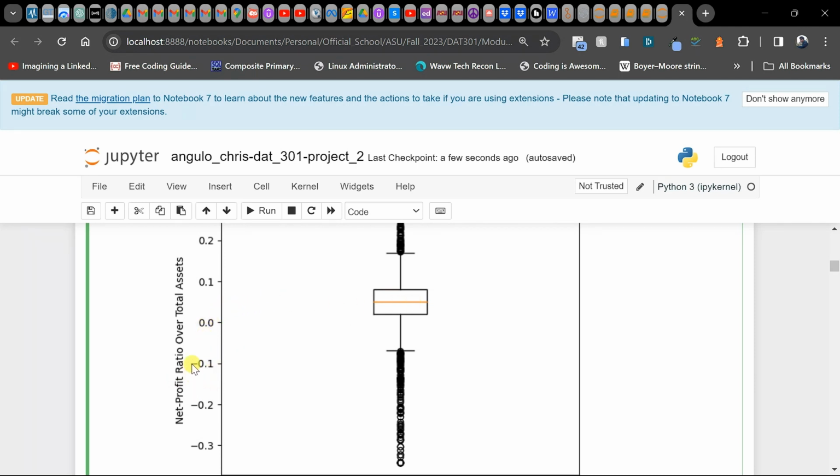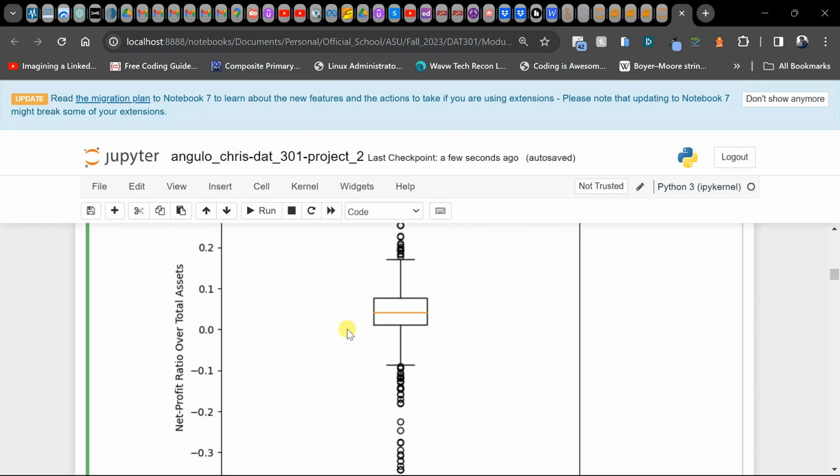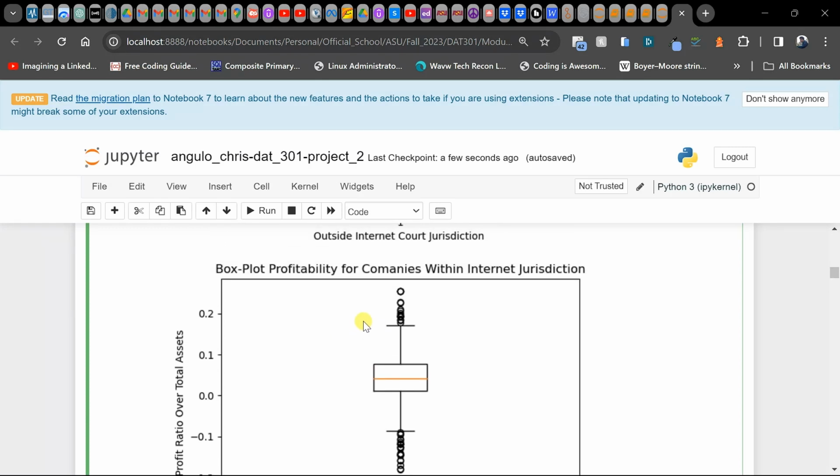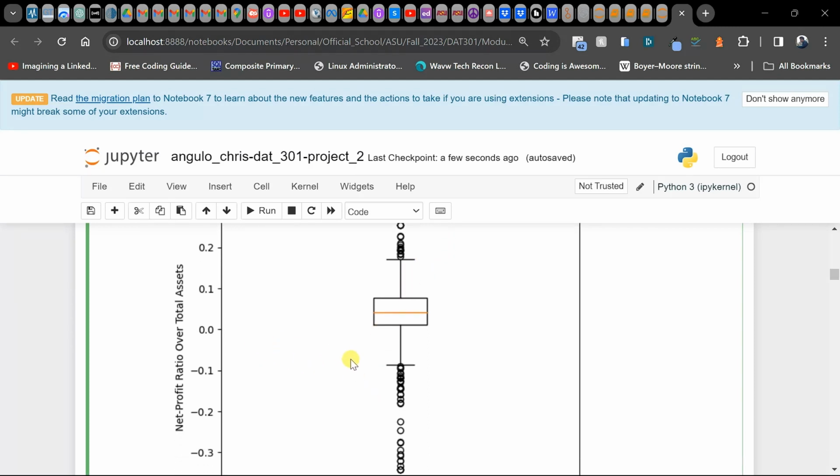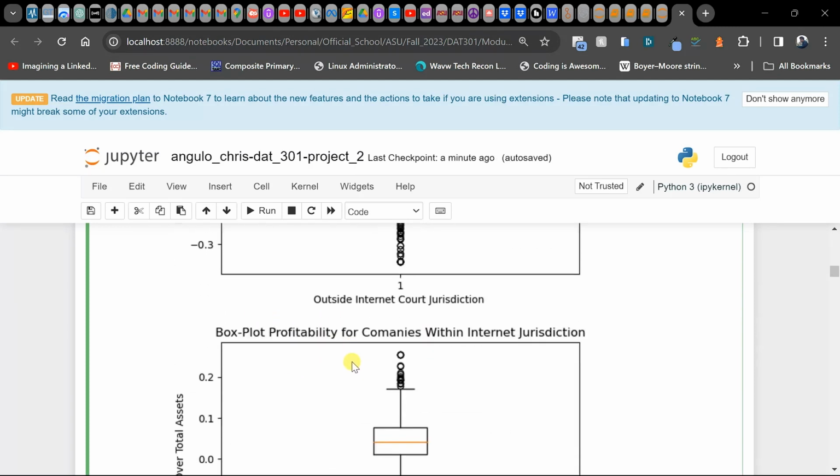We see this profit axis here, which is the y-axis in this case, being between 0 and 1, the median. And we see this as well for companies within the Internet Court jurisdiction. So we don't see a large difference in terms of that.